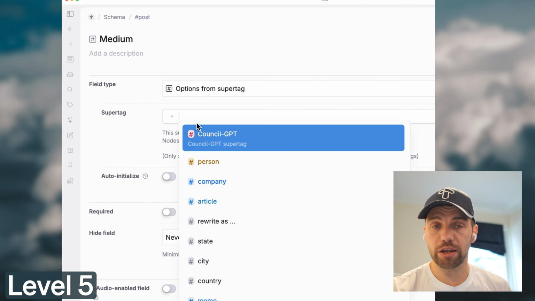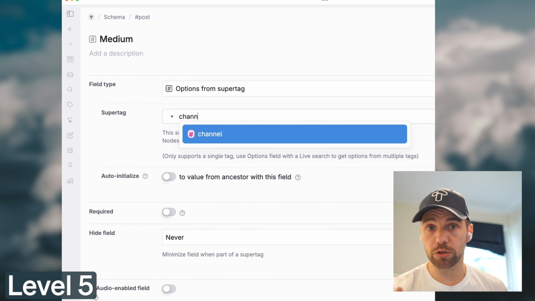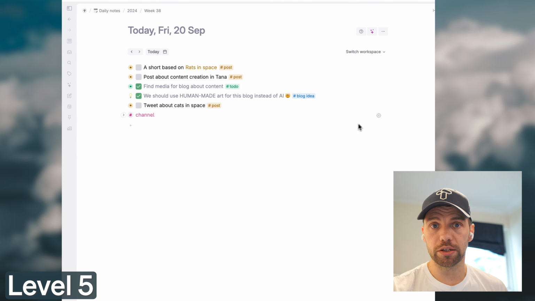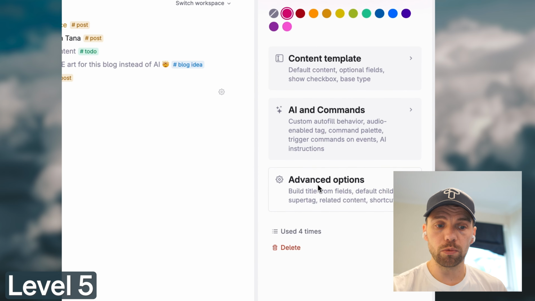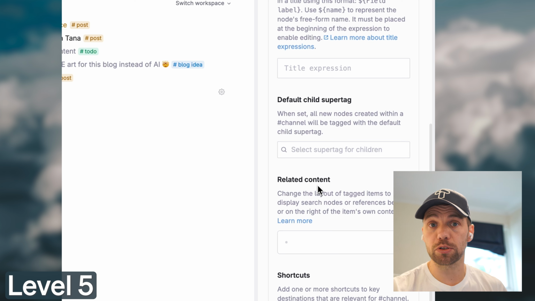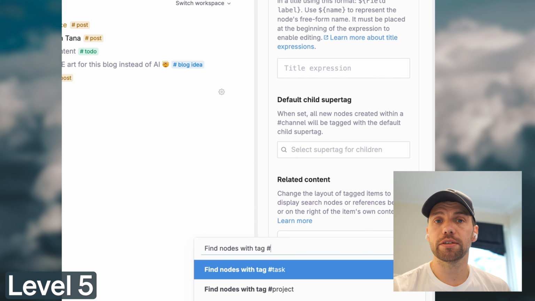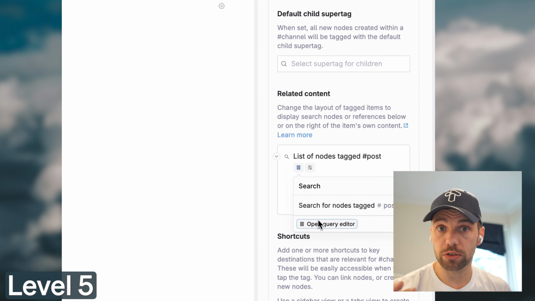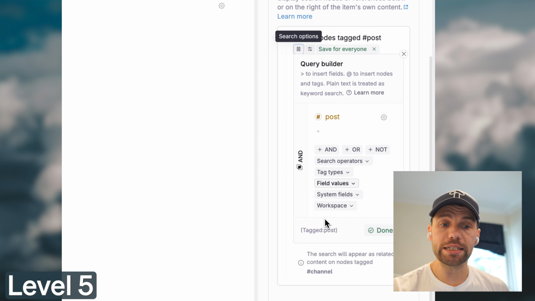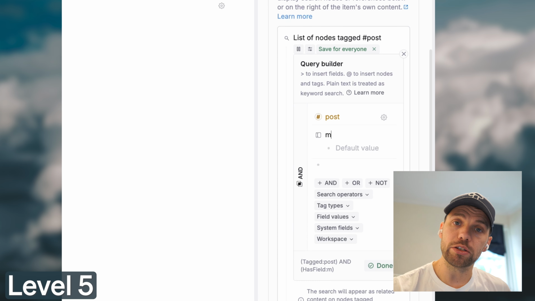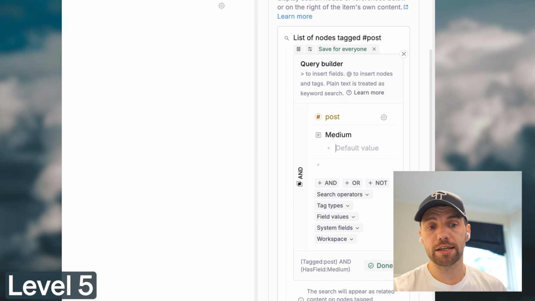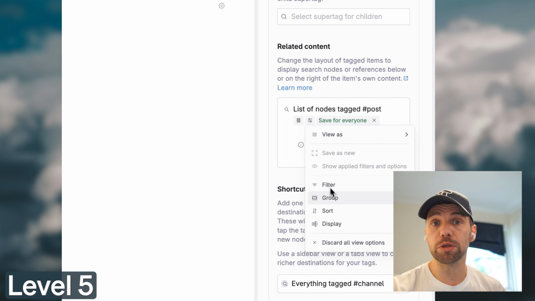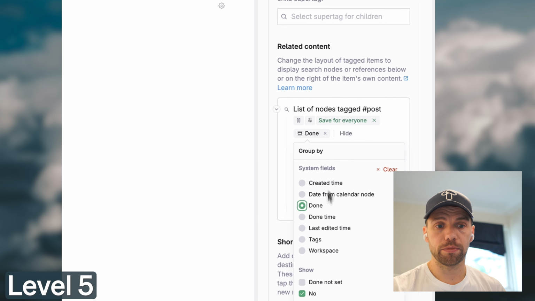And I'm doing that so that if I create more channels in this social media, in this content system in the future, they'll always appear in that options from supertag field medium inside the post. And inside the channels, each of the channels, I'm now creating, like I did with the post supertag a bit earlier, related content, so that if you go into one of these channels, you will see a search that finds all the posts that have been posted or are to be posted on that channel, basically.